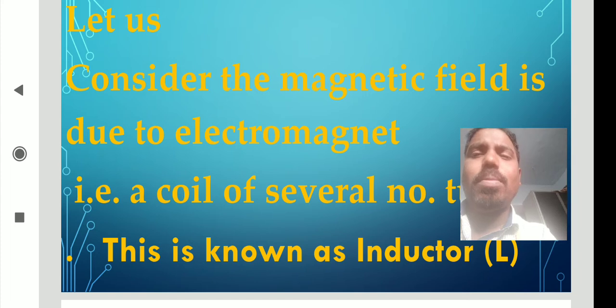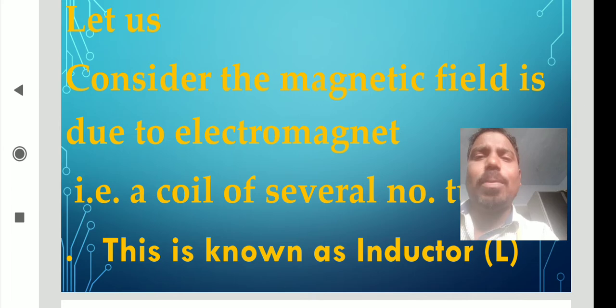What is an inductor? An inductor is a body made of a number of turns, that means winding. A wire winding around a conductor is also considered an inductor. Here an inductor is just like a capacitor in electricity.